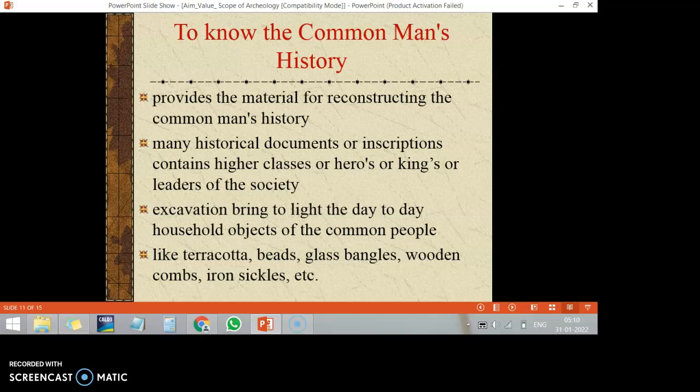The excavation brings to light the day-to-day household objects of common people. It gives a clear picture about them. We get information about terracotta, and we find several beads, glass bangles, wooden combs, iron sickles and so on. Based on these materials, we can try to understand how the people lived and which kinds of things they used for their daily activities.